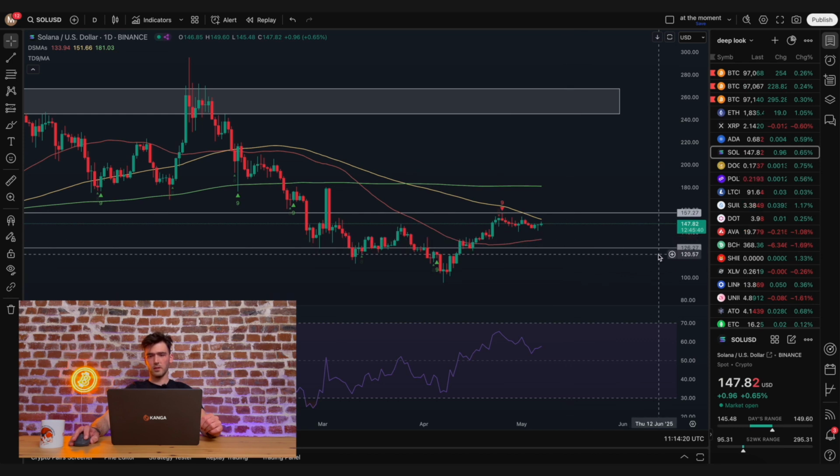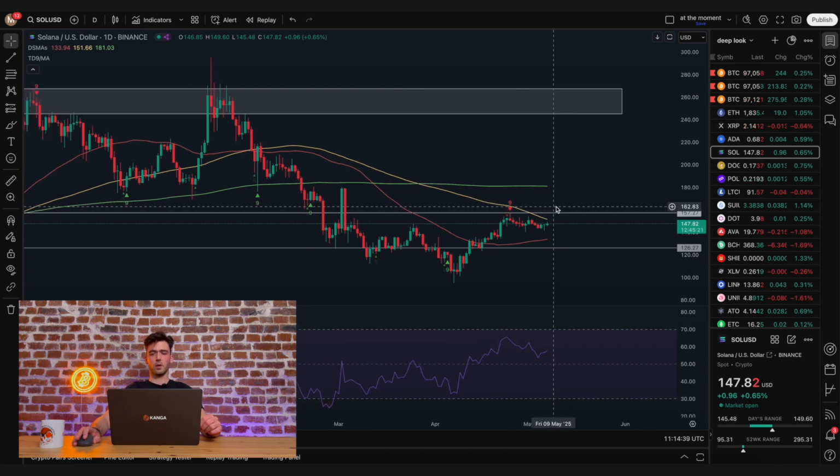$134 in this case. Or horizontal support may appear here around the level within the range of 126. I wouldn't really expect those declines. The market sentiment is, in the current market, a little bit more bullish. In my opinion, I expect that despite everything, even in the case of slight turbulence, Solana will break out and move upward.